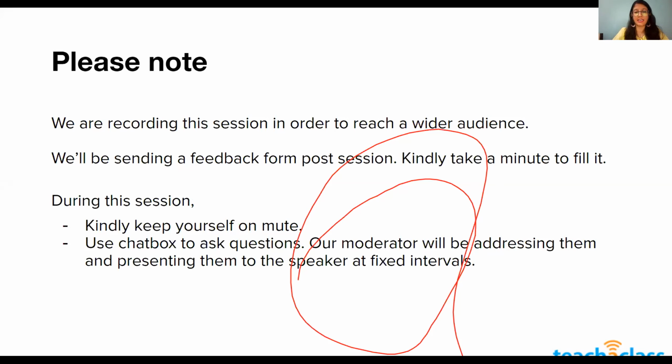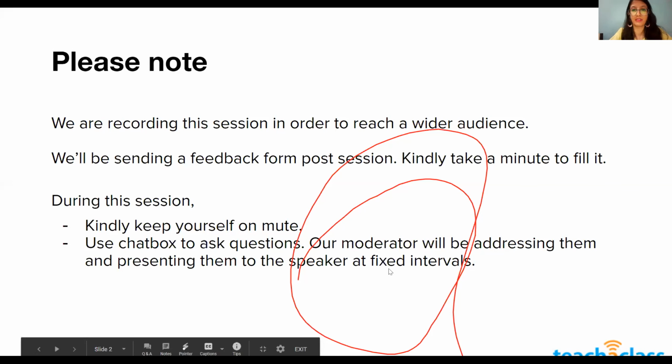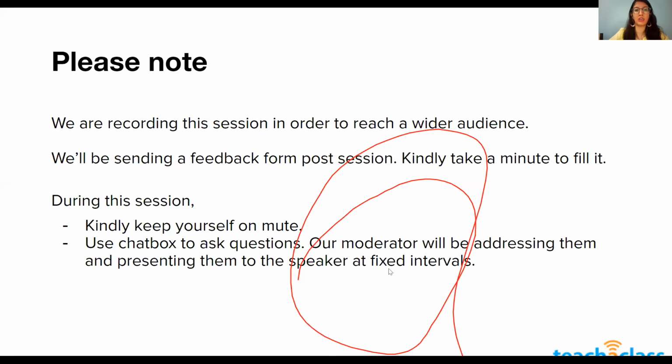Before we begin the session, a quick poll on how we feel about this tool that we're going to be learning today, this application, the teacher app. So I'm going to launch a poll and we are going to keep the poll open for about 1 to 2 minutes. I really request all our participants to engage in the poll and let us know how comfortable you are at this point with the teacher app.